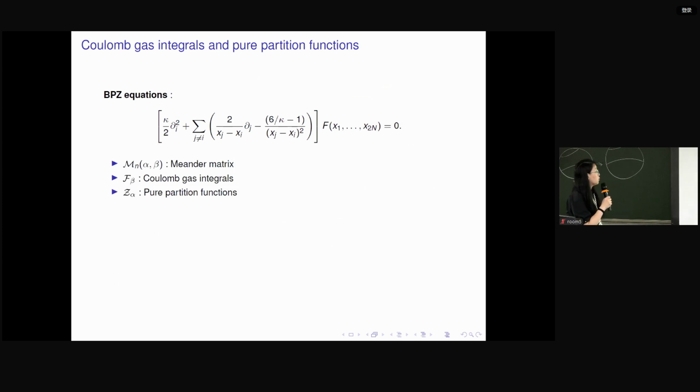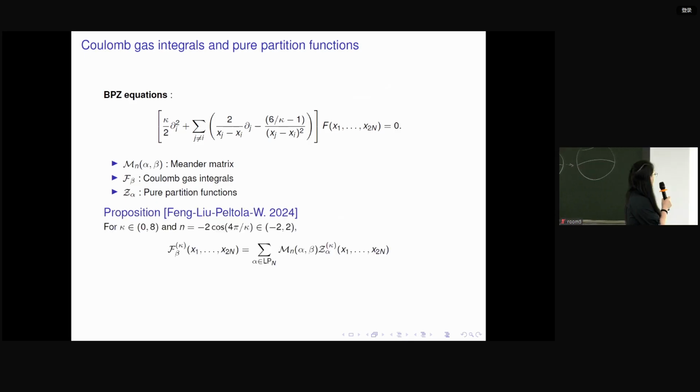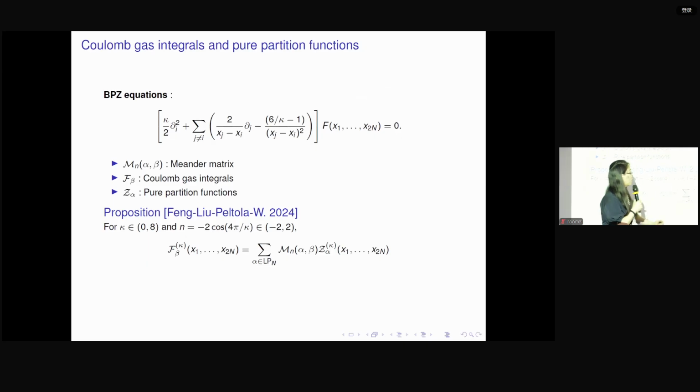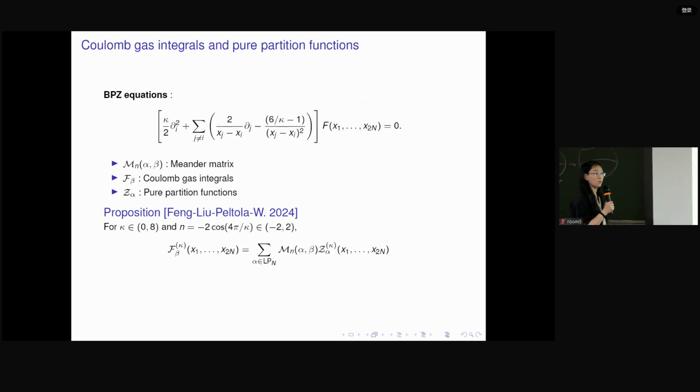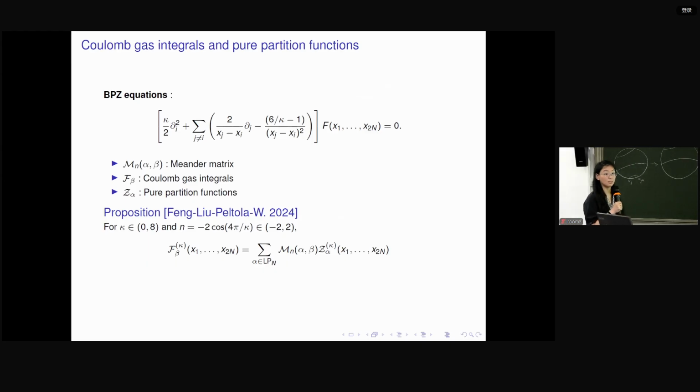Now we see that the Coulomb-Gas integral is introduced as a very explicit integral, and it is a solution to this BPZ equation. Pure partition functions are also solutions to this BPZ equation. So now let us discuss the relation between these two collections of solutions. Here we already said that the pure partition functions are linearly independent and form a basis for the solution space. The Coulomb-Gas is also a solution. Therefore, the Coulomb-Gas can be written as a linear combination of the pure partition functions. And indeed, this is the case. The linear combination coefficient is given exactly by this Meander matrix. So this is how these three quantities are related to each other.